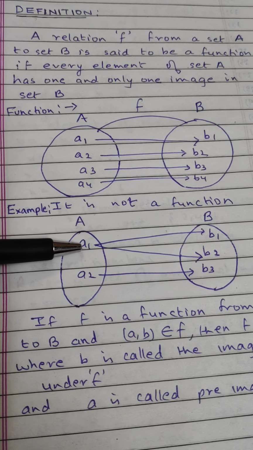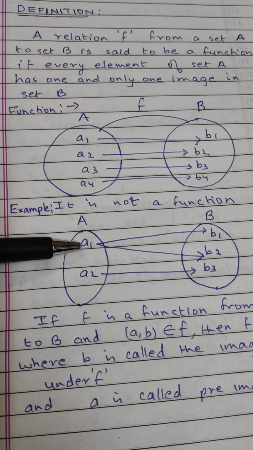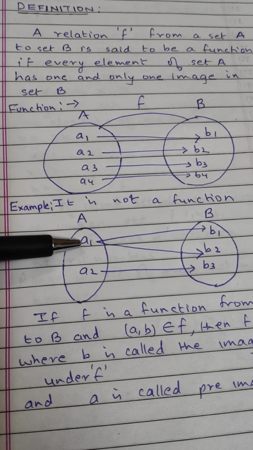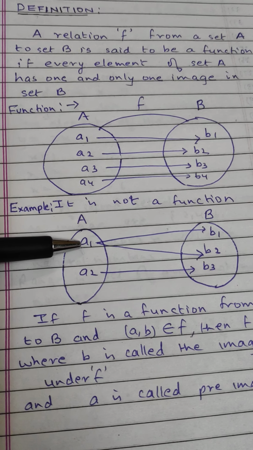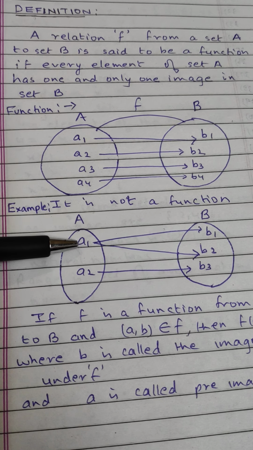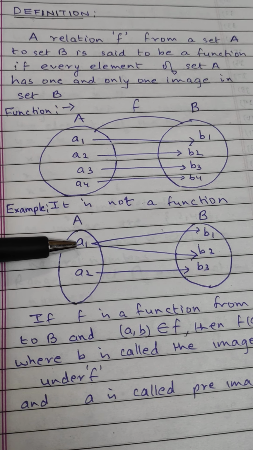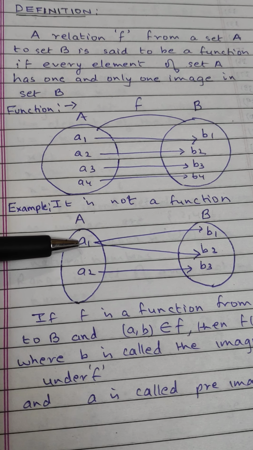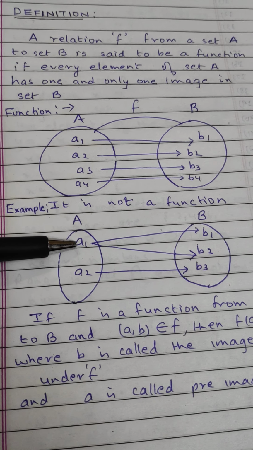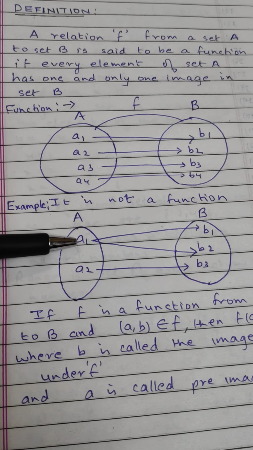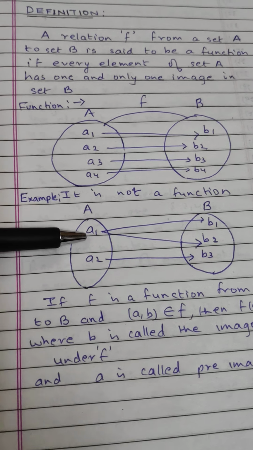How is it possible that in the morning you look like a man and in the evening you look like a woman? A person cannot have two images. Same way, an element cannot have two images. A1 is having image B1 and A1 is having image B2 in the set B. Then this type of relation is not a function.